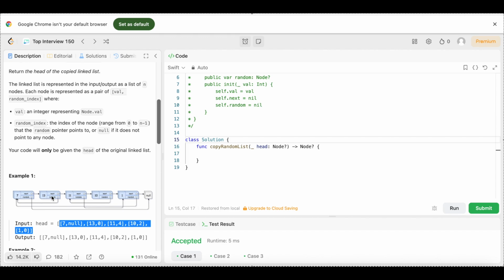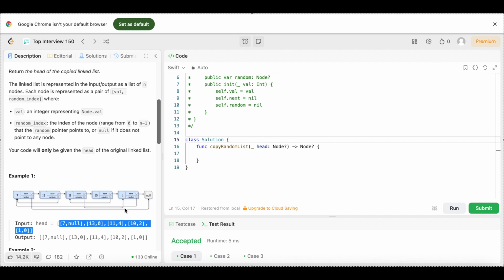Then we come right here to the second node, and the next pointer does what it's supposed to do, goes to the next node. But the random pointer comes back and points to the first node. And then this third node, next goes next, but the random pointer points to the fifth node, and that's where it can get tricky, because when we're creating the pointers, we won't be able to just point this third node to the fifth node, because the fifth node hasn't even been created yet.